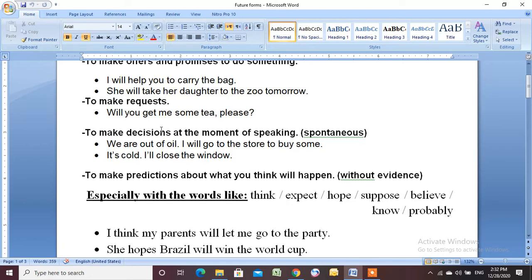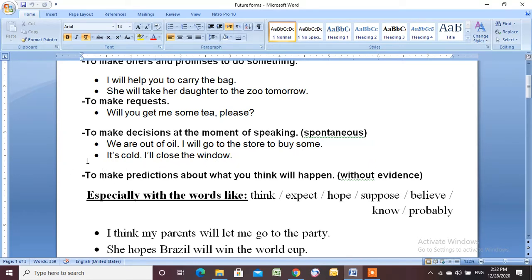Number 3, to make decisions at the moment of speaking. We call that spontaneous or quick decisions. Why? Because we make them at the moment of speaking. We don't think about them. So, we are out of oil. I will go to the store to buy some. It's a quick decision. It's cold. I will close the window.